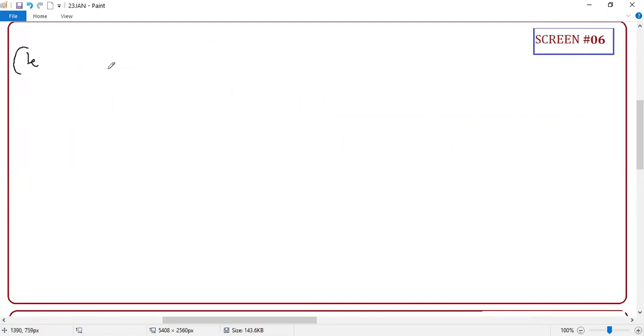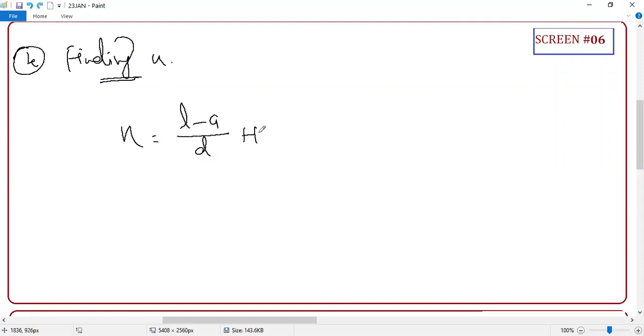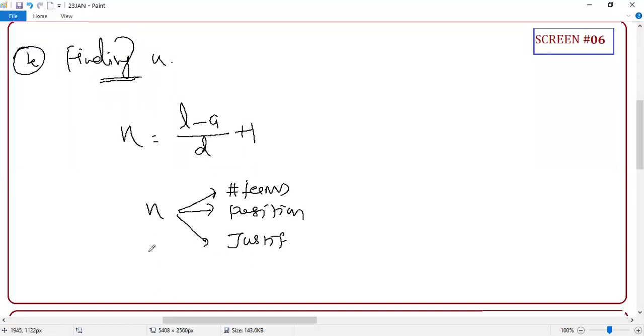The fourth one is next: finding N. It's a very important formula. N equals L minus A upon D, plus 1. Guys, it's very important. N is telling you three different things: the number of terms, the position, and it will help you in justifying a term.